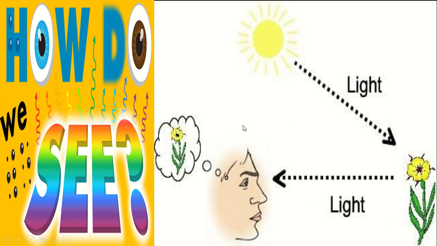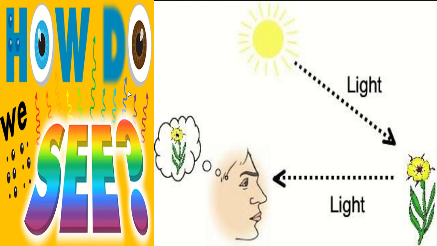So I think it is clear to you how we can see any object, and this is very important for you. I can give you this as a creative question: how can we see any object? We see an object not because light from our eyes falls on that object. Rather, light is reflected from that object and falls on our eyes, which makes us see the object.